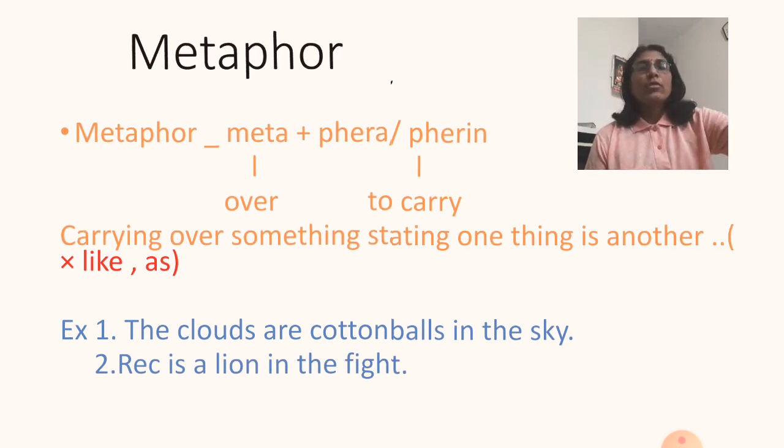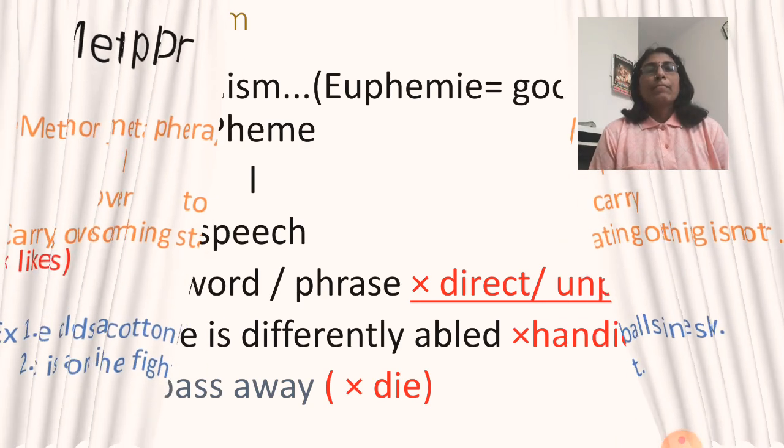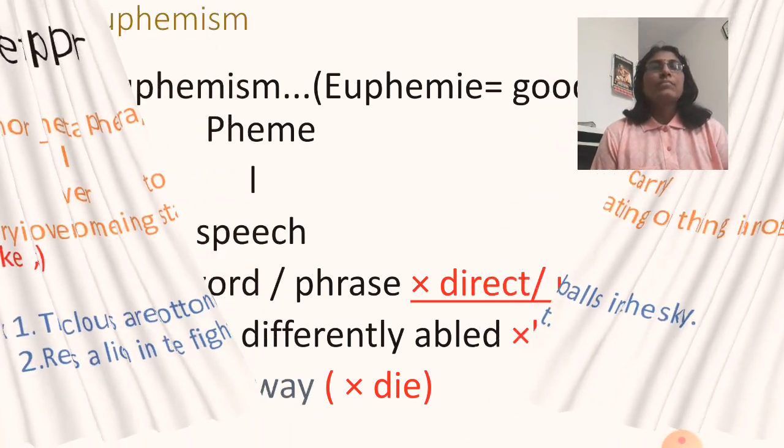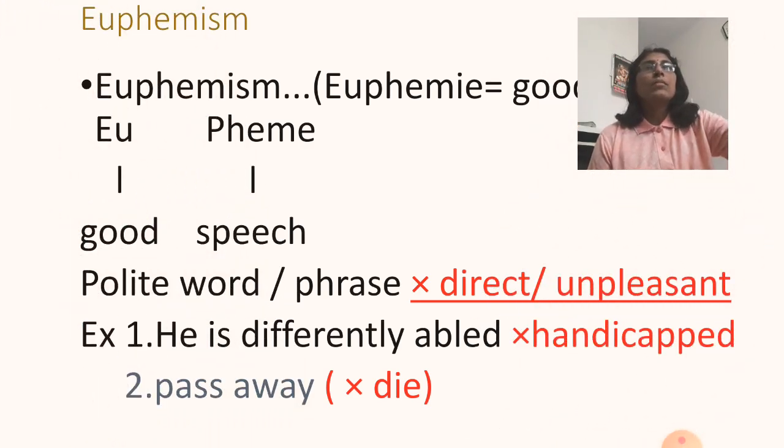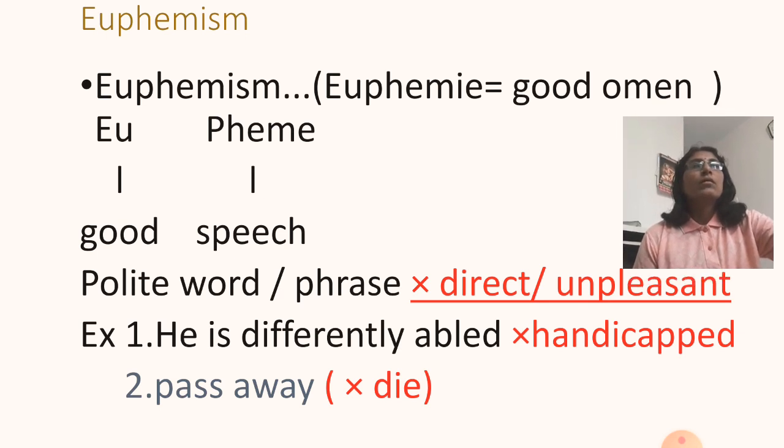Now see the next figure of speech, that is euphemism. So what is the meaning of euphemism? In Greek, euphem means good omen. And how do we remember euphemism? Eu plus fem. Eu means good and fem means speech. So use of words in an unusual or imaginative manner.